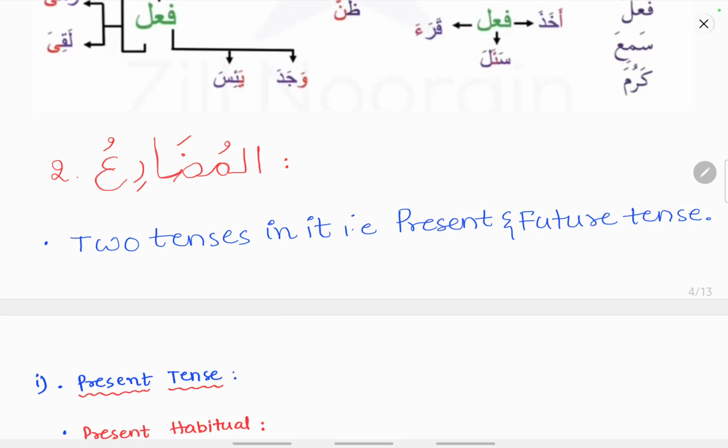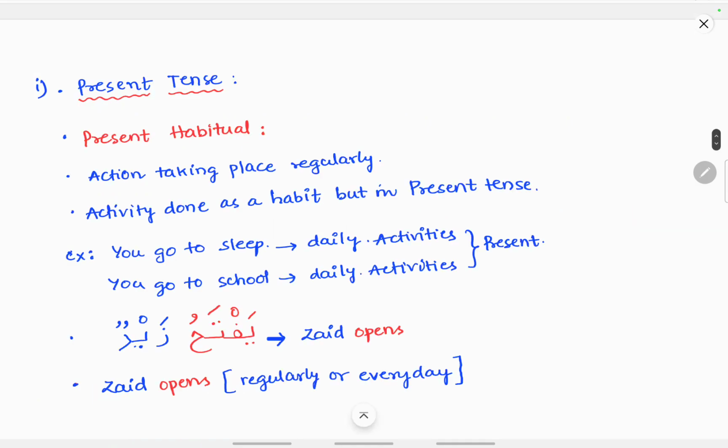Now coming to fi'lul mudari, two tenses are present in it, that is it includes present tense and future tense. In order to identify which tense the verb is, we can make out from the context whether the given verb is in the present tense or the future tense. The present tense is further divided into two categories, present habitual and present continuous. If you just know the present tense, it is enough.